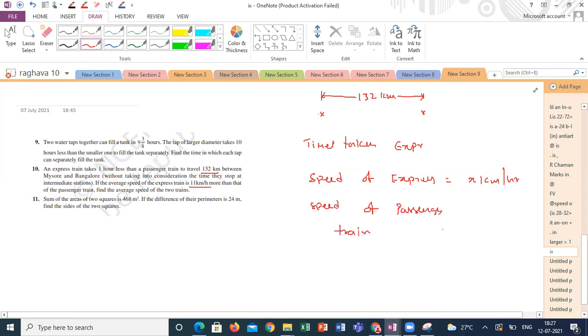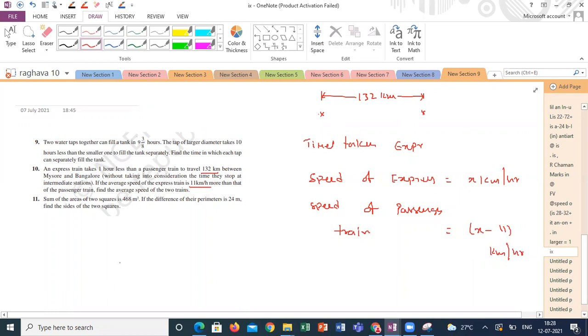Sir, I think the passenger train should be taken as x and the express train as x plus 11. Possible. Okay, sir. No, x minus 11 will come then. Is it right now? Yes, sir.